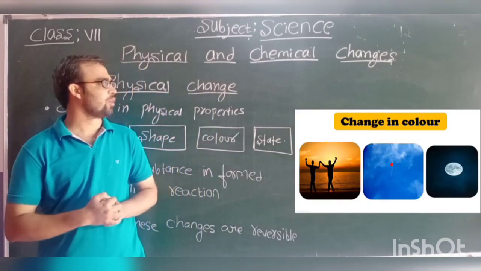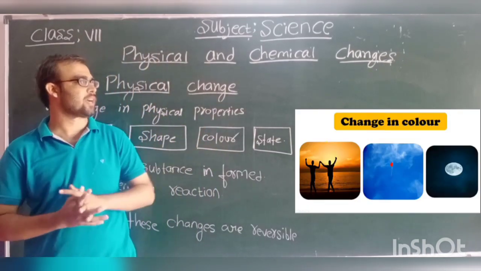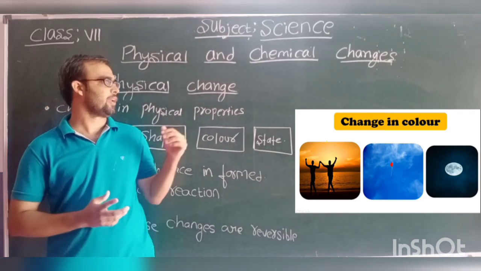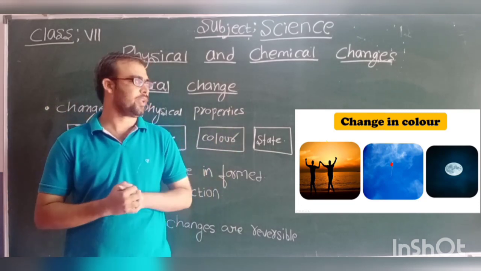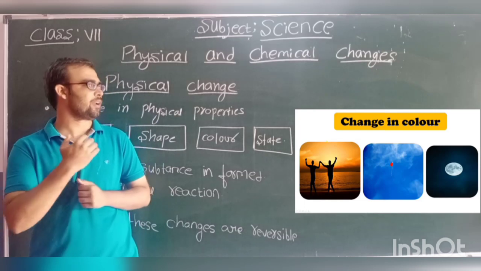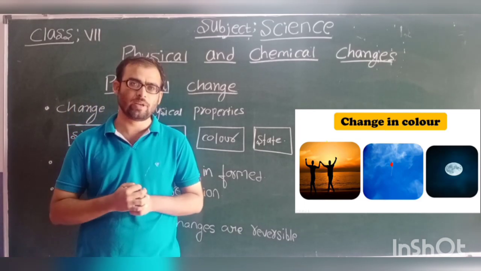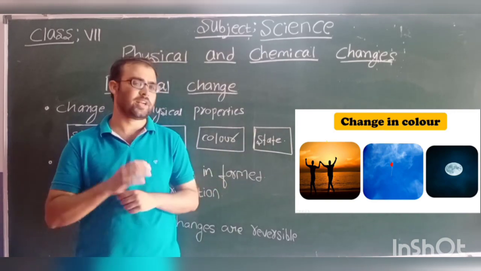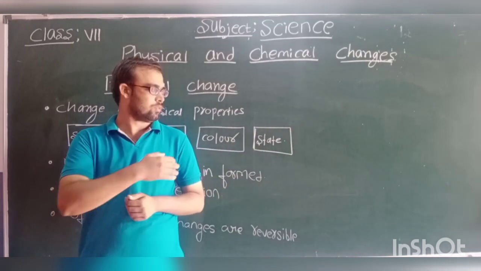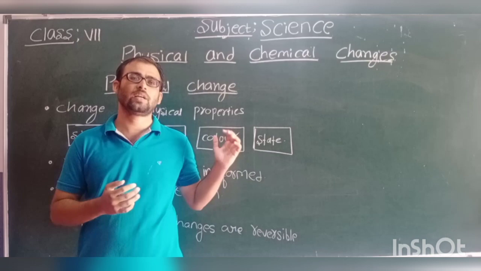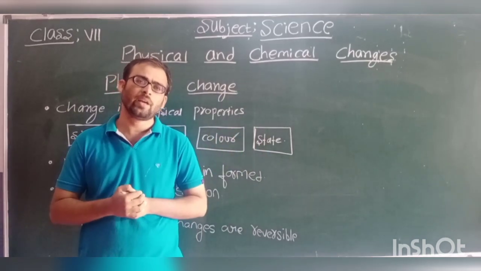The image. So here what happens? Here change of color takes place. Okay. So during morning and evening, the color of the sky is red, and during daytime it is blue, and at night the color of the sky will be black. So what is the change here? So here it is a change of color. So what are these? These are some of the physical changes that can be reversible.